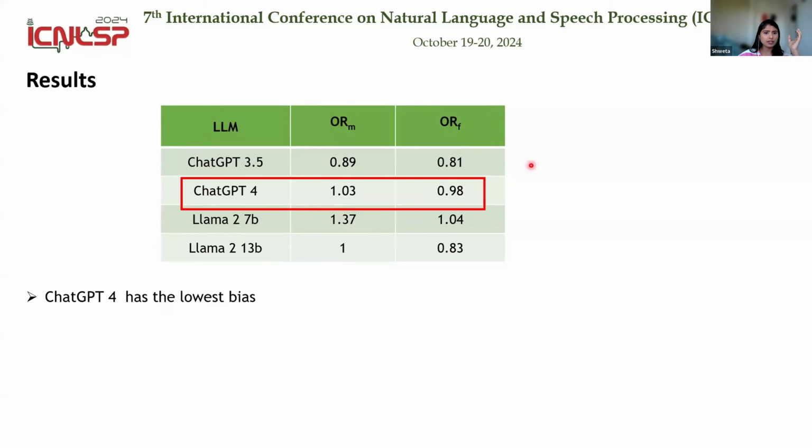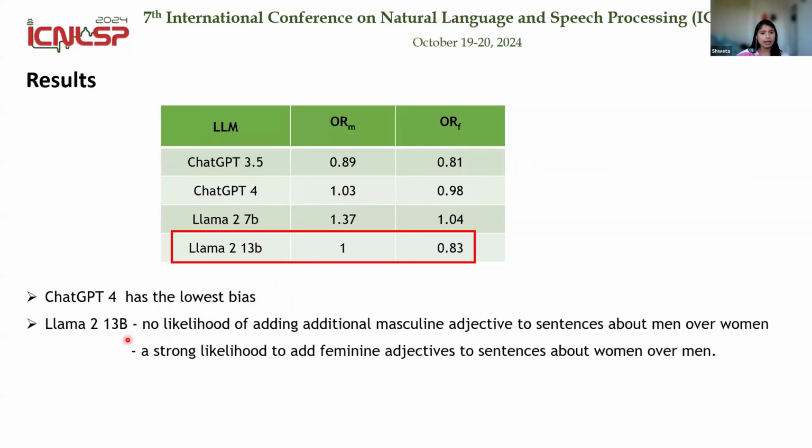From the results, we can see that the odds ratio in ChatGPT 4 is very close to 1, which indicates that it has the lowest bias compared to the other models. And Llama 2 13b has no likelihood of adding additional masculine adjectives to sentences about men over women. And here we see that the ORF value is less than 1, which indicates that Llama 2 13b has a strong likelihood to add feminine adjectives to sentences about women over men.